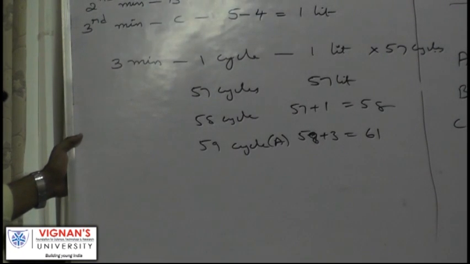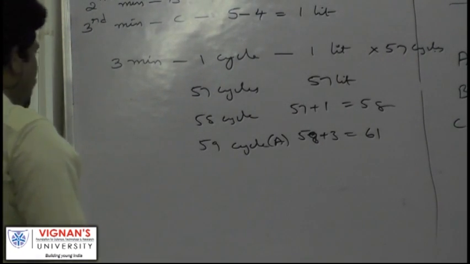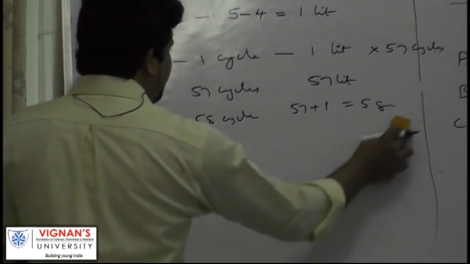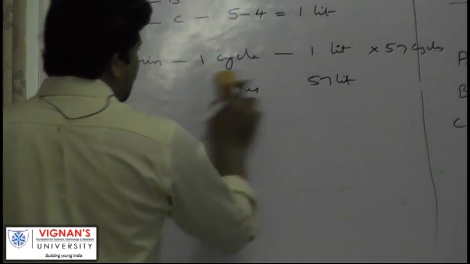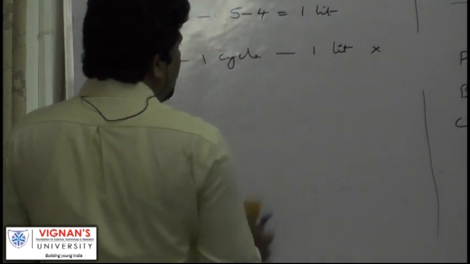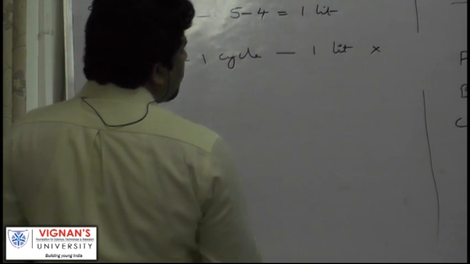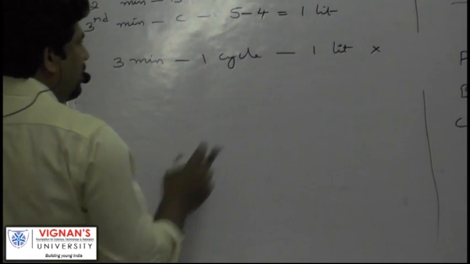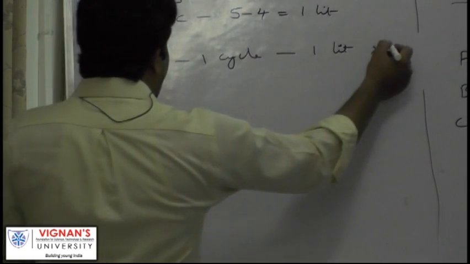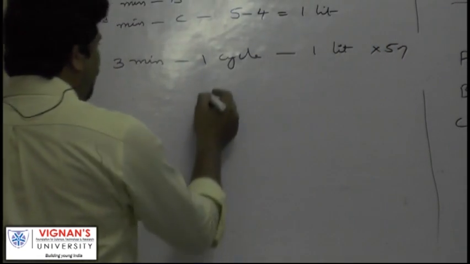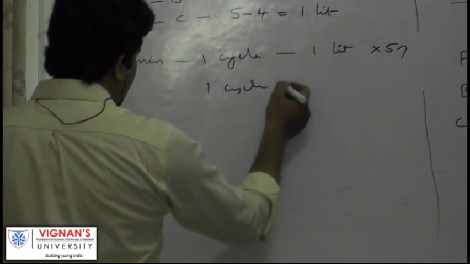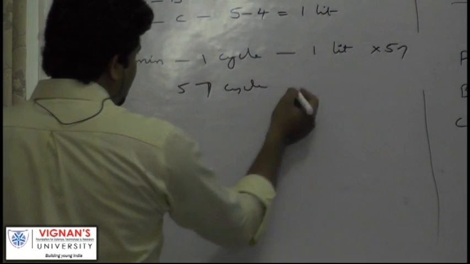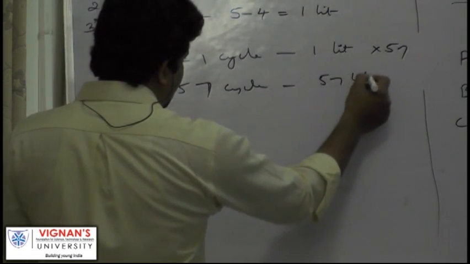So we need not take even 57 cycles. A can fill 3, right? So exactly 57 cycles. 57 liters is filled.